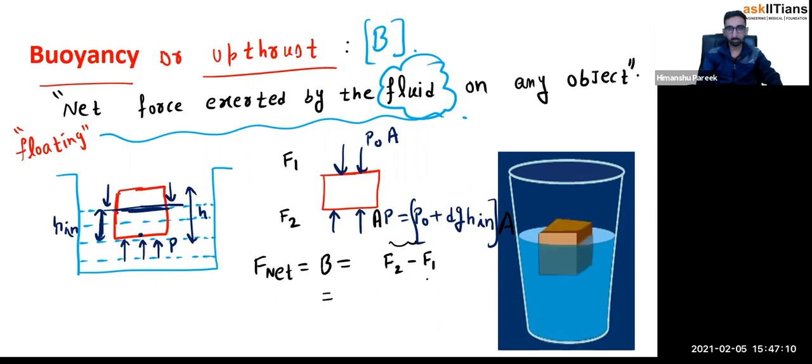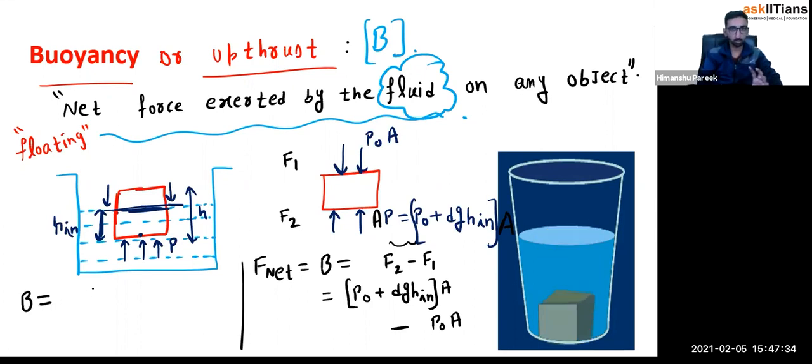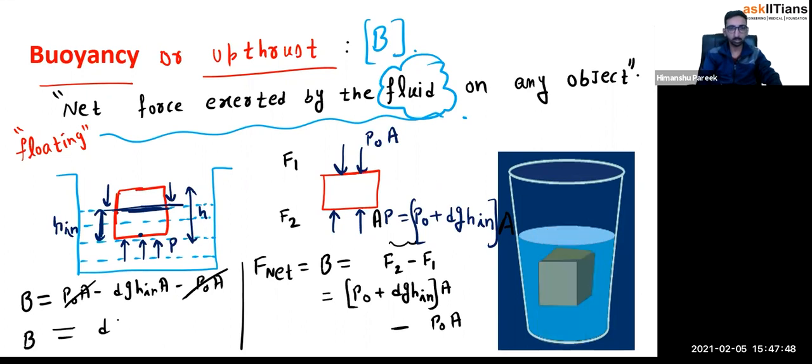So I'll mention that (P naught plus d g H in) multiplied by area minus F1, which is P naught into area. Open the first bracket. So the net force, which is equal to buoyancy, only the liquid force, don't count gravity right now: P naught area plus d g H in into area minus P naught area. These two terms will get cancelled out. So buoyancy will be equal to d g H in into area.